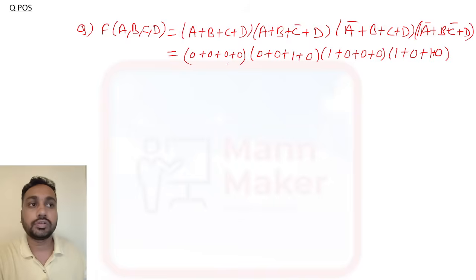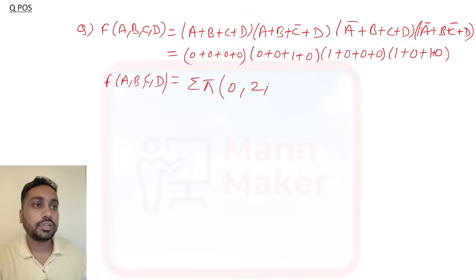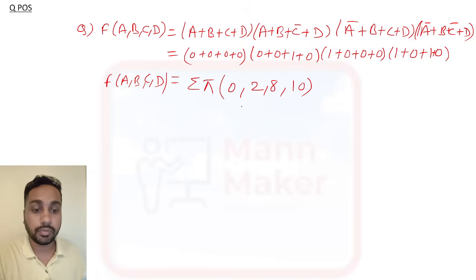Now you need to write F of A B C D as the product of max terms. In POS we will write max terms. So 0000 is what? It is 0. This one is 2, this one is 8, and this one is 10. This is the representation in number form.